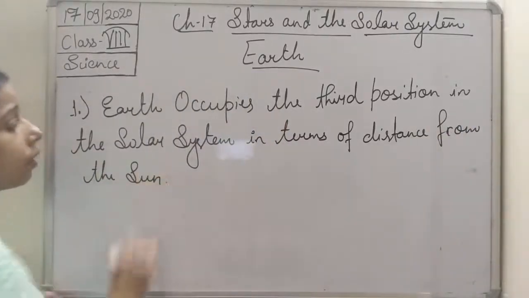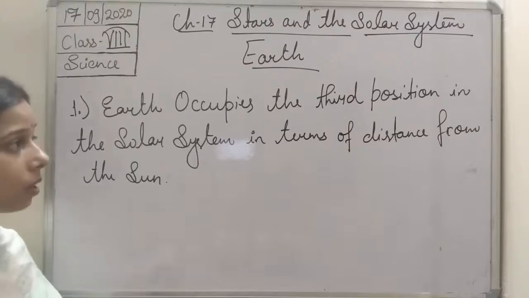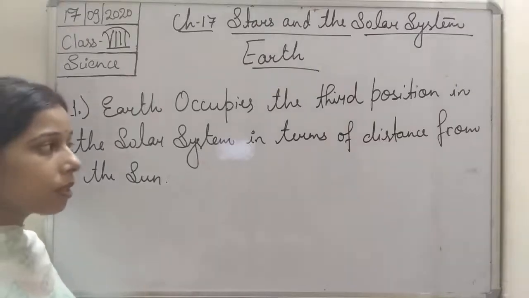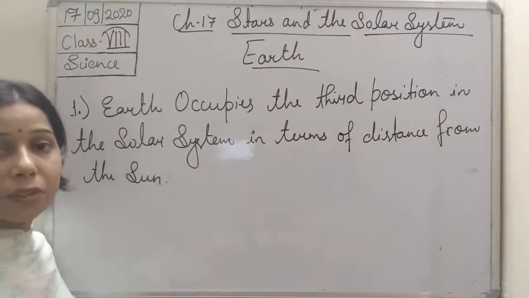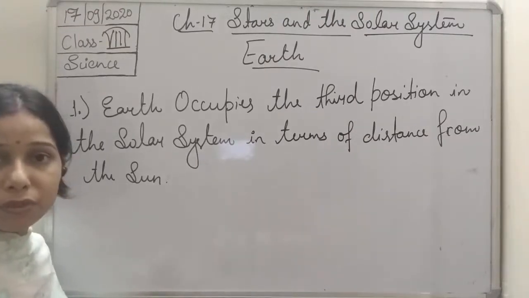So you can see here, students, it occupies the third position in the solar system in terms of distance. If we compare it with the distance, then it occupies the third position.